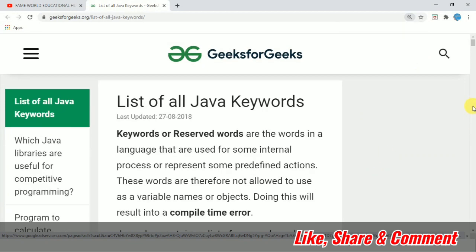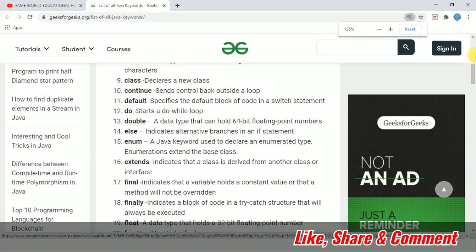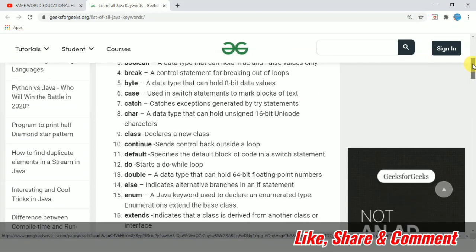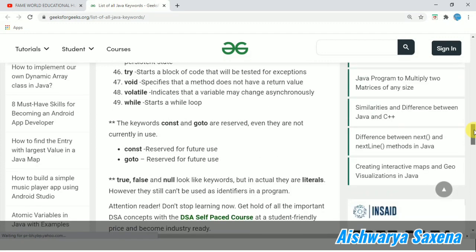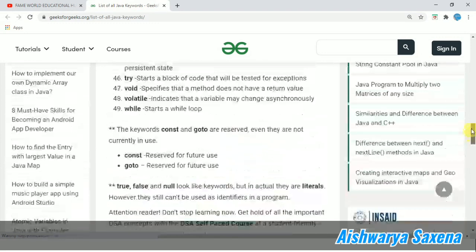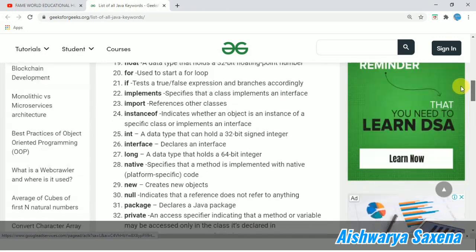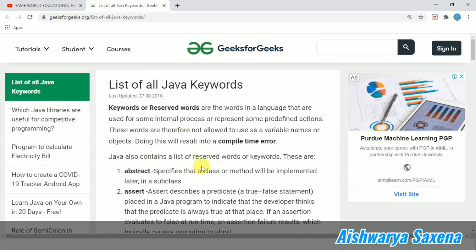I have just zoomed it. You can see all the keywords, 51 keywords, and the complete list is here. You can take a note of it if you require, because it would be easier for you to learn for objectives, and these types of things come in program questions also. So you should take some note of this. I'm not going to give the complete definitions in the PPT, but I have shared the link here, and I will also share it in the description for you.